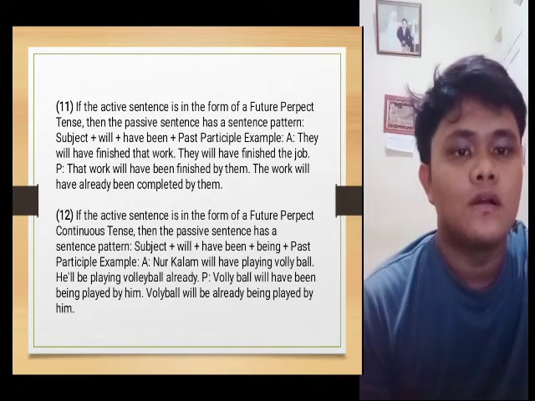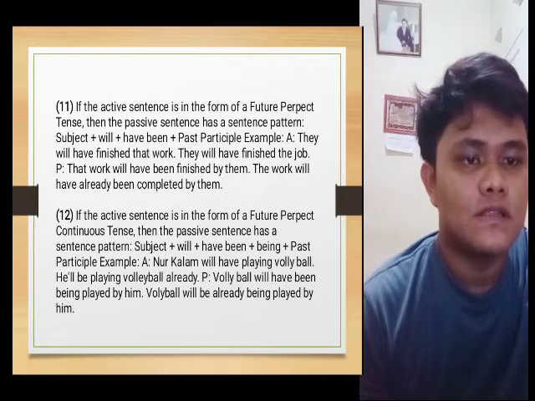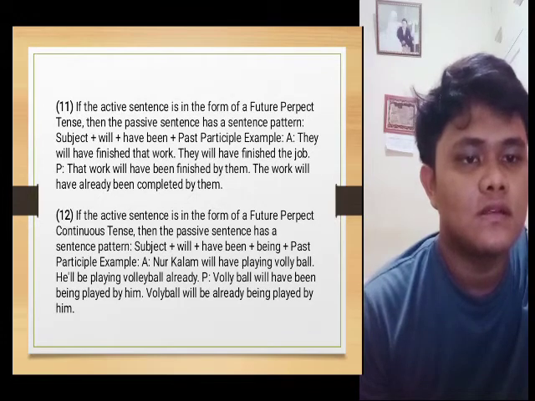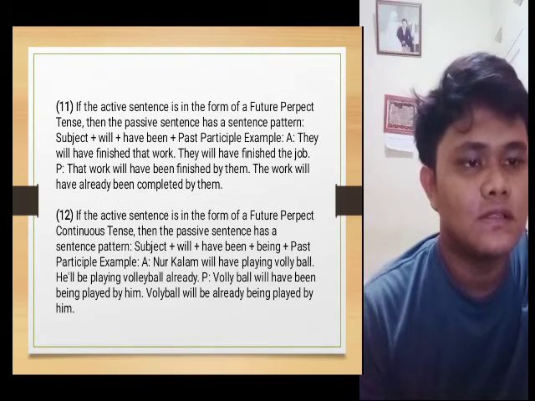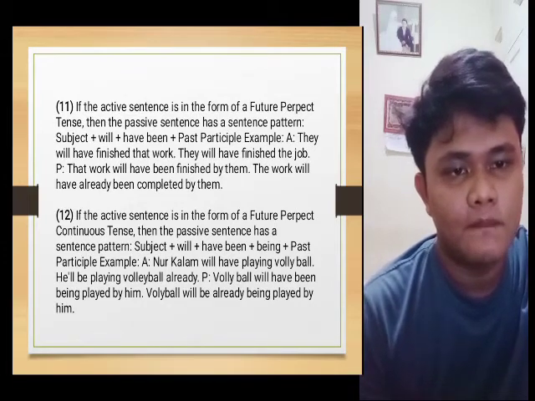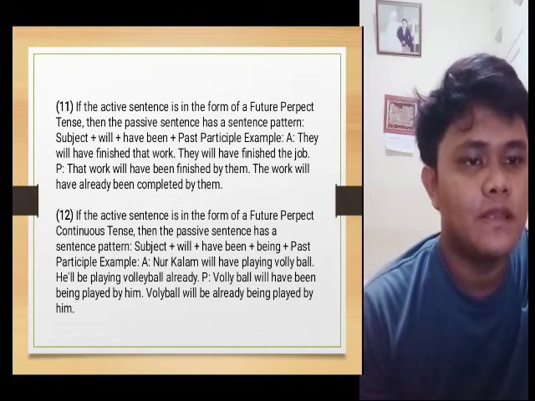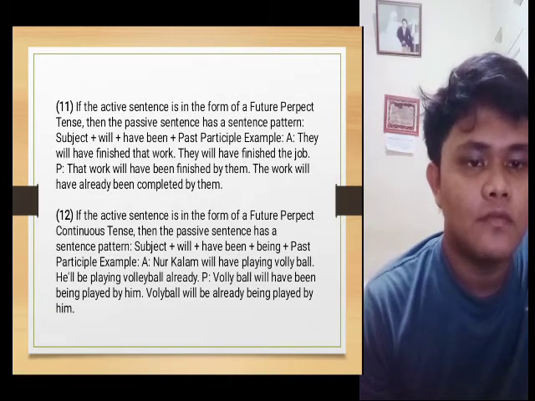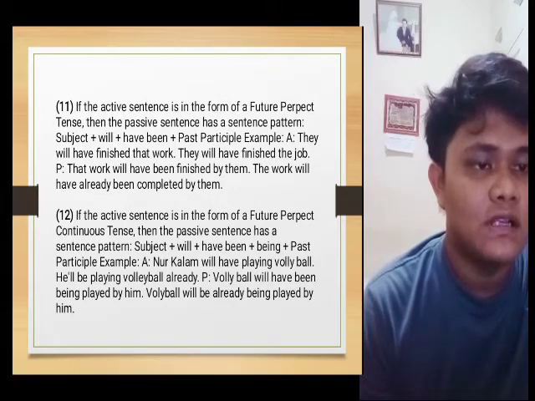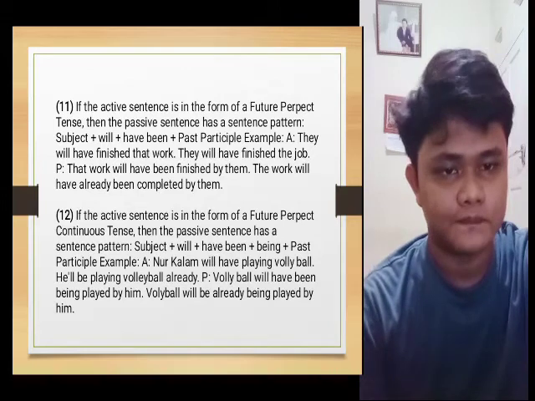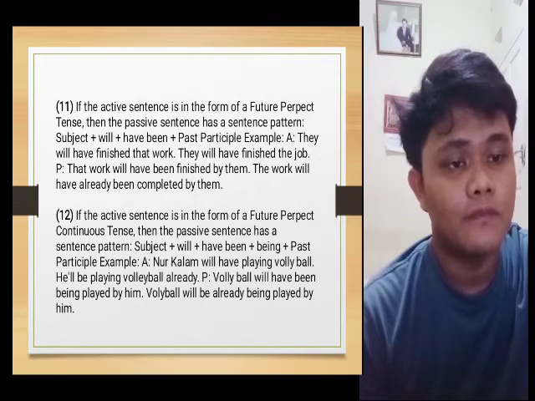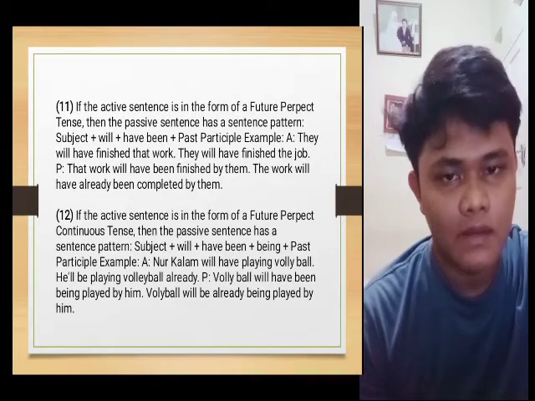12. If the active sentence is in the form of a future perfect continuous tense, then the passive sentence has the pattern: subject plus will plus have been plus being plus past participle. Example: active, Nurkalam will have been playing volleyball. Passive, volleyball will have been being played by him.